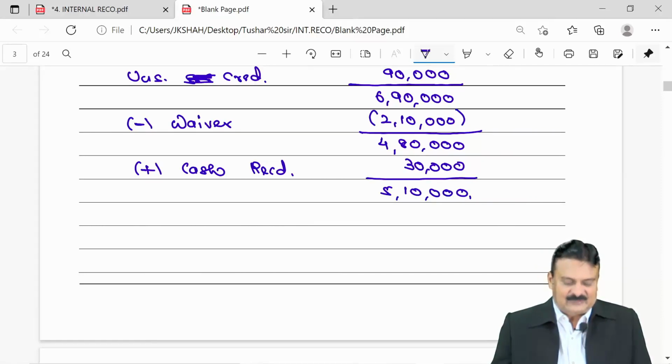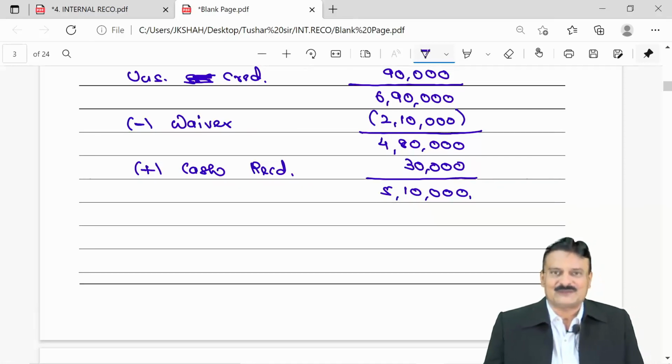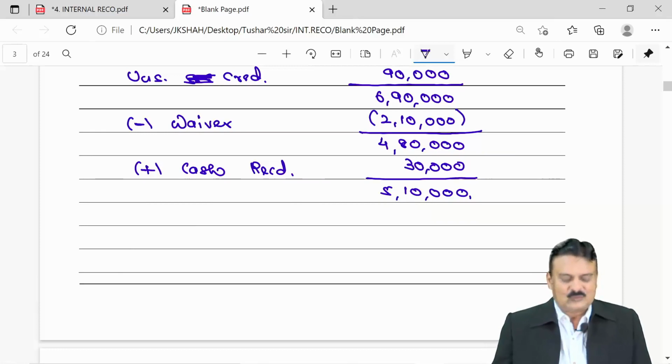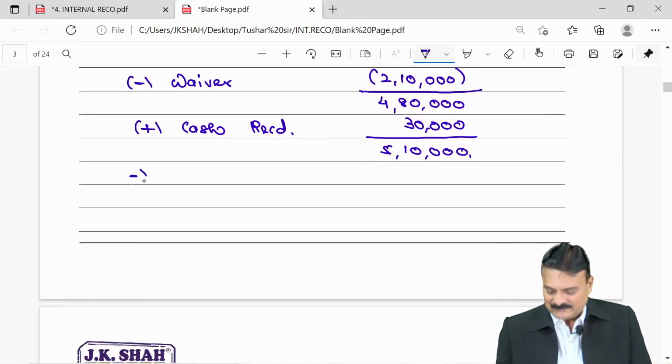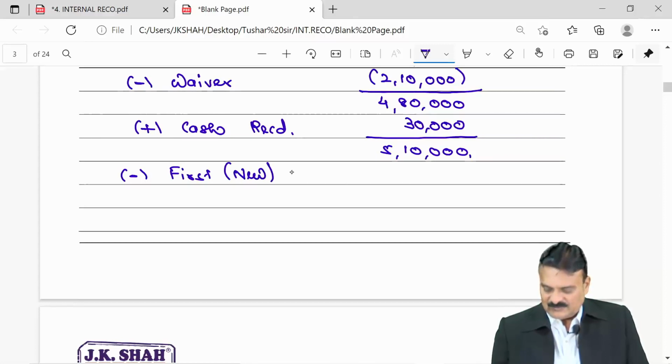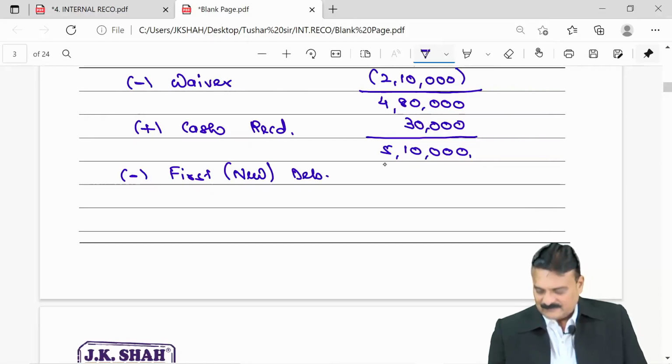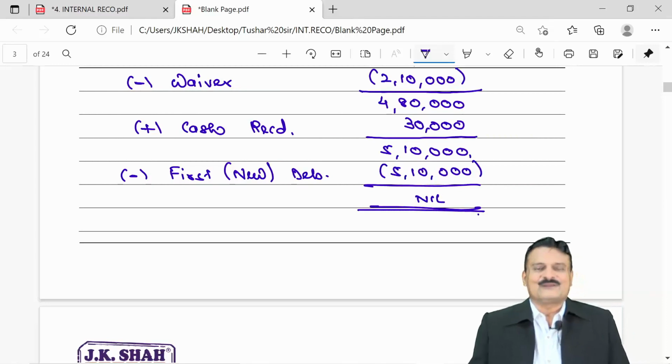And to take first debenture in cancellation of those already issued to him, the old first debentures are cancelled for rupees 5,10,000. So again 5,10,000 against that, minus first new debentures of 510, and his account is settled.